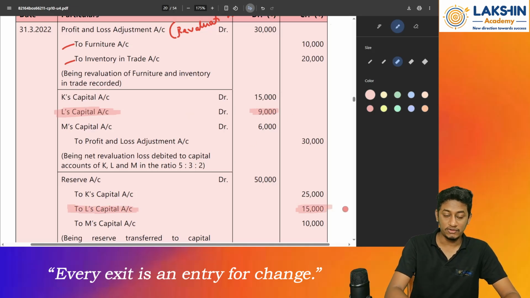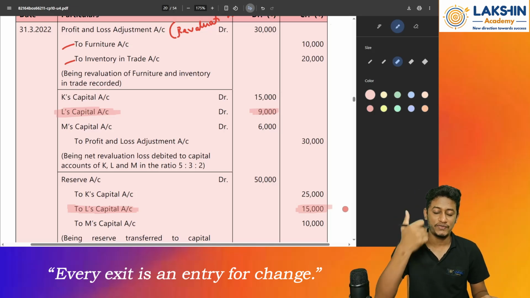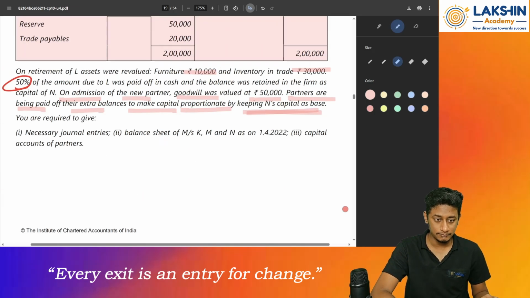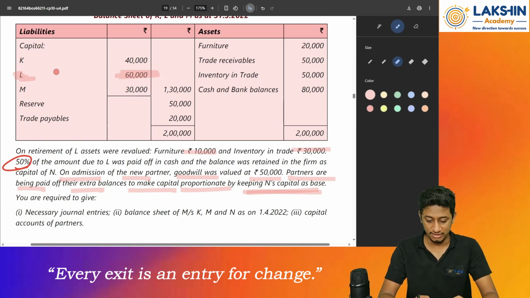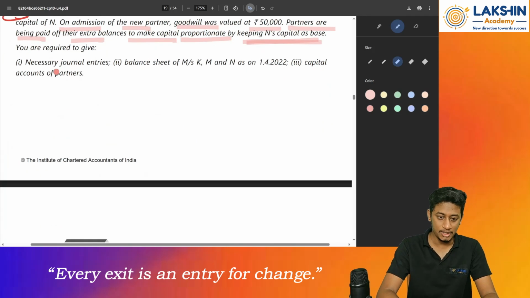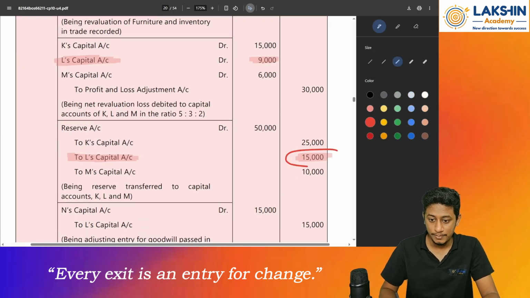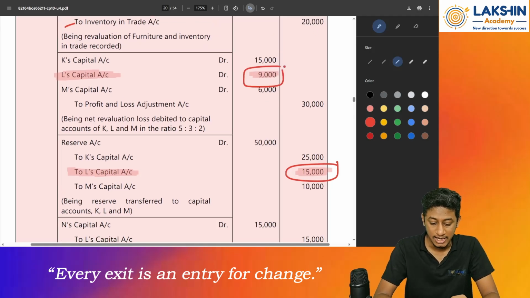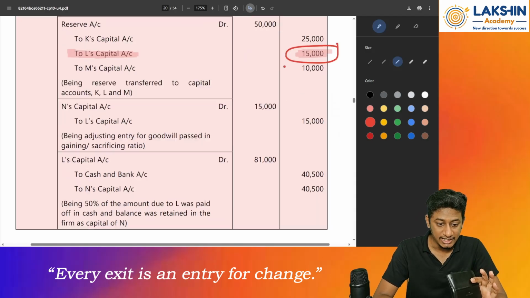First of all, always try to imagine the partner's capital account in your head. We start with the capital balances, right? What is the capital balance of L? Go to the balance sheet. L's capital balance is rupees 60,000, on the credit side. So add. What is credited again in L's account? Rupees 15,000 from reserve, so add 15,000. Less revaluation loss: there was a loss of rupees 9,000 on revaluation, so less 9,000. How much will remain? Rupees 66,000 is remaining.